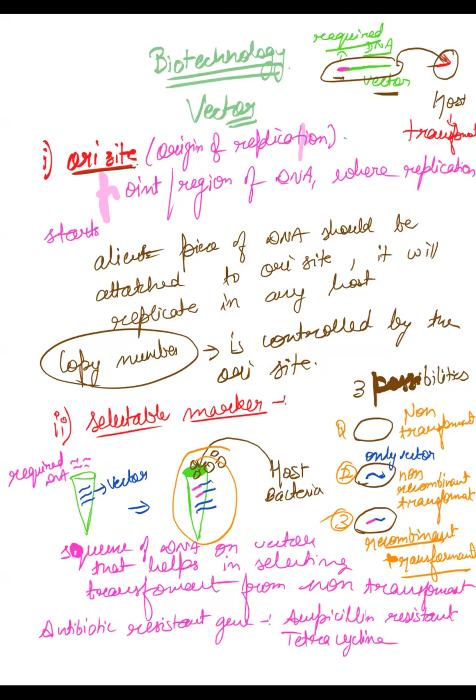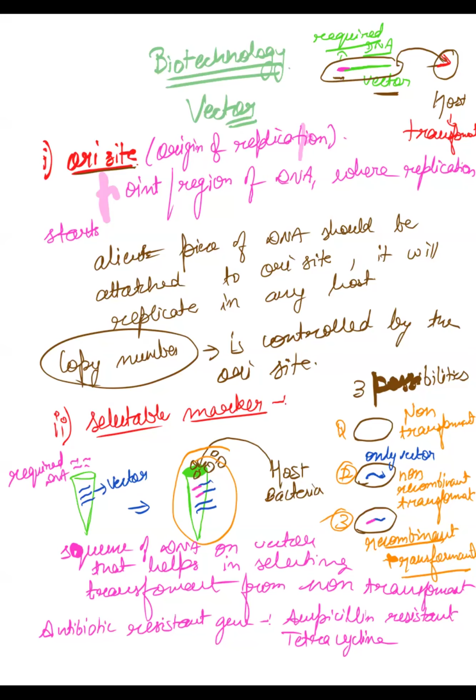What are the steps that you perform while making a transformant host? Okay, first you do the isolation of DNA and you cut the DNA, you amplify the DNA, attach it with the cloning vector, then transfer it into the host. All of these steps we need to see, but before that the important thing that you need to know is about the vector that we have covered.